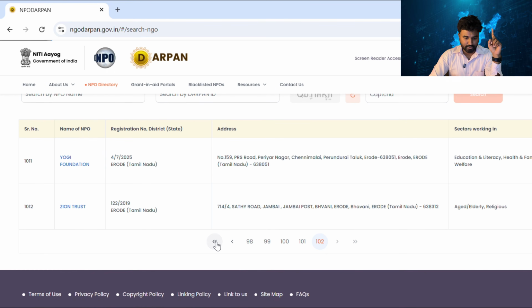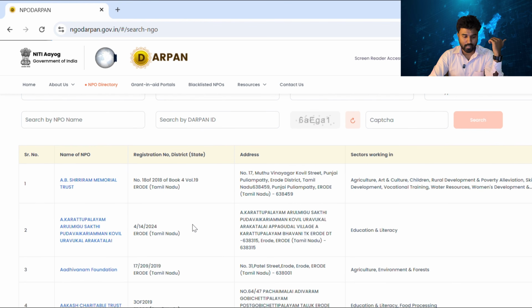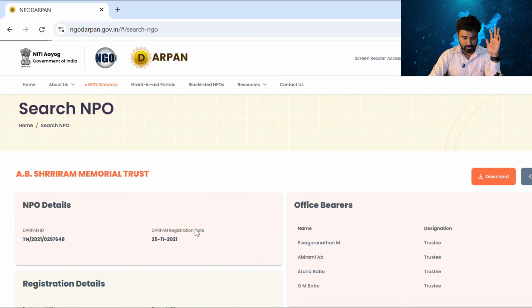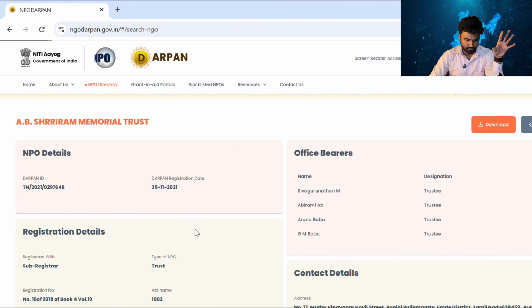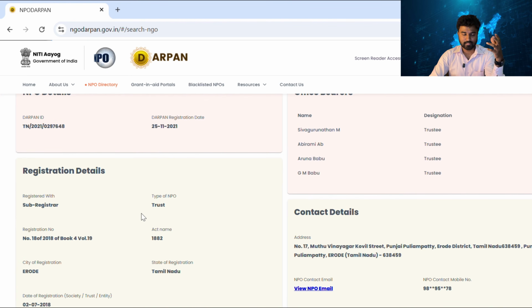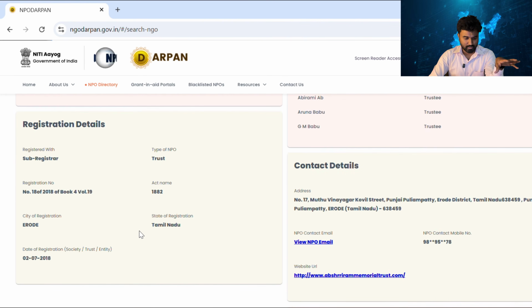So let's go with the first NGO, because this is all in alphabetical order. The first NGO is AB Sri Ram Memorial Trust, where you'll get the basic details of that NGO. For example, the NGO Darpan ID, which, as I told, is very necessary for getting any fund. When they registered on this Darpan portal, and what type of NGO it is: trust, section 8 company or society. This is basically a trust, and this NGO was registered in 2018, so it is nearly 7-8 years old.